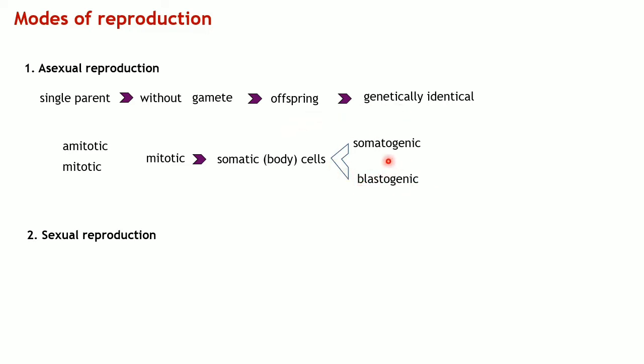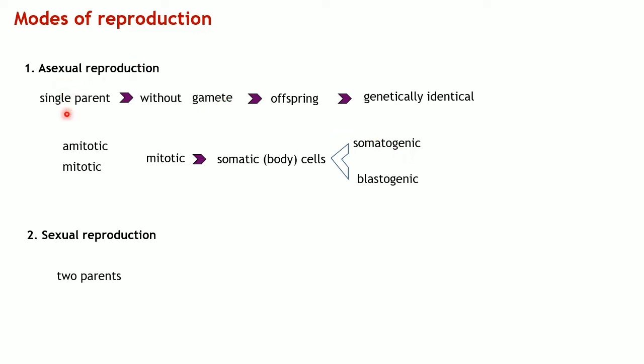Blastogenic means lymphocytes, right? The white blood cells will continuously aggregate at one particular point. This will take place mostly in budding. You will be knowing it in the next slides. So blastogenic means lymphocytes, the white blood cells that continuously aggregate in one place and then undergo a mitotic division to produce an individual. So that is what blastogenic is. And the young ones produced from this are also always identical to each other.